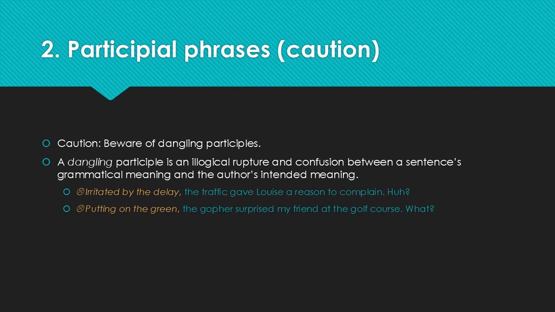How about the next dangling participle? Putting on the green, the gopher surprised my friend at the golf course. What? Is the gopher putting on the green? I don't think so. What the author means is his friend was putting on the green. So we need to put friend into the grammatical position of the subject. So just be aware with participial phrases that they're adjectives and they need to modify the grammatical subject of the sentence when that participial phrase comes before the main clause.